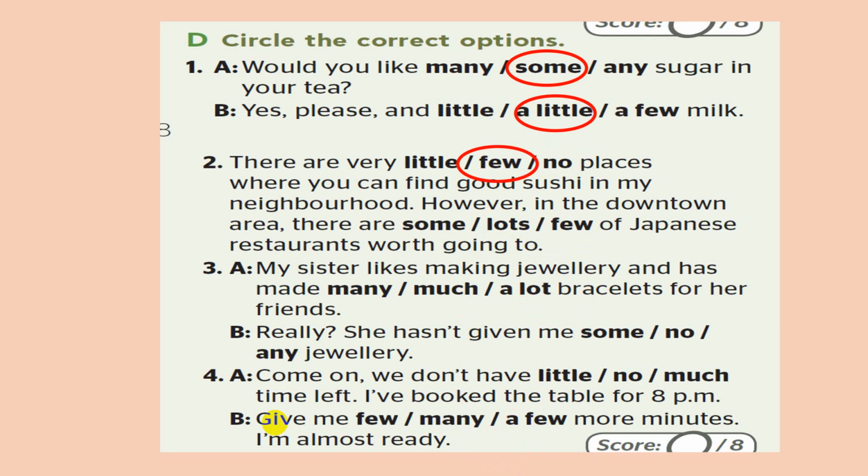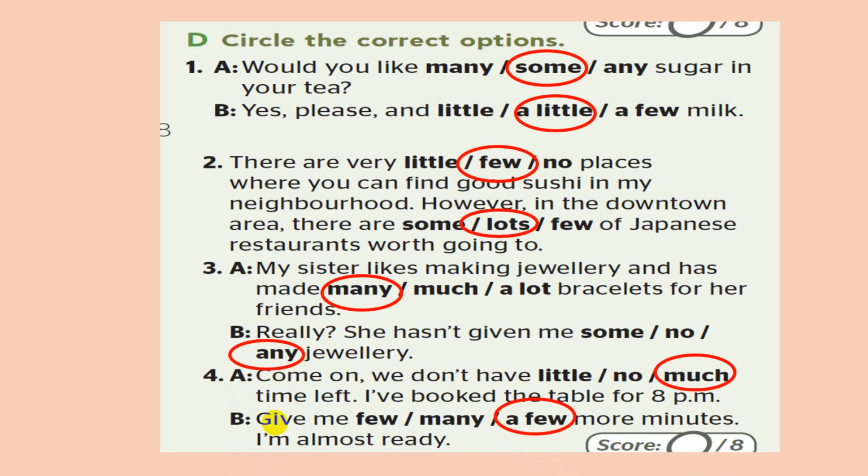There are few places where you can find good sushi in my neighborhood. Okay, have a look at this. There are lots of Japanese restaurants worth going to. Lots of. Number 3. My sister likes making jewelry and has made many pieces for her friends. Only she hasn't given me any. I have here negative sentences. Come on, we don't have much time left. I booked the table for 8 p.m. Give me a few more minutes.